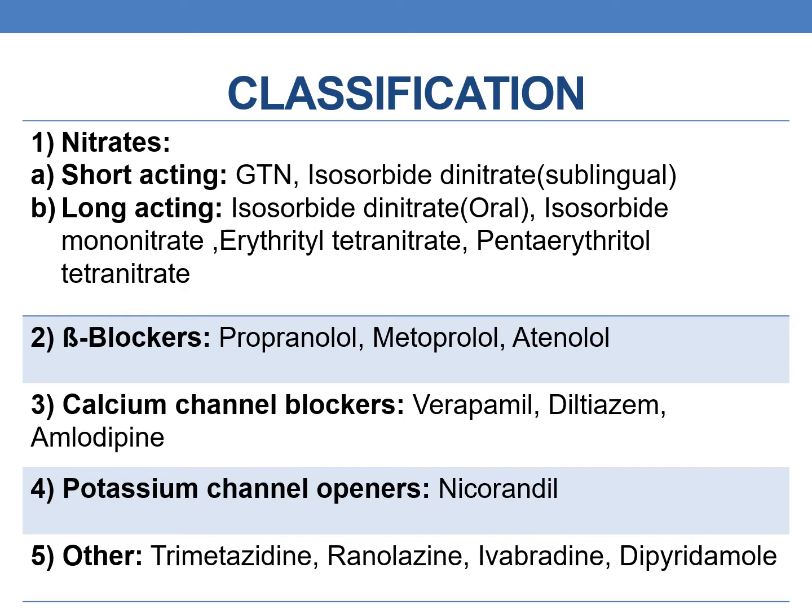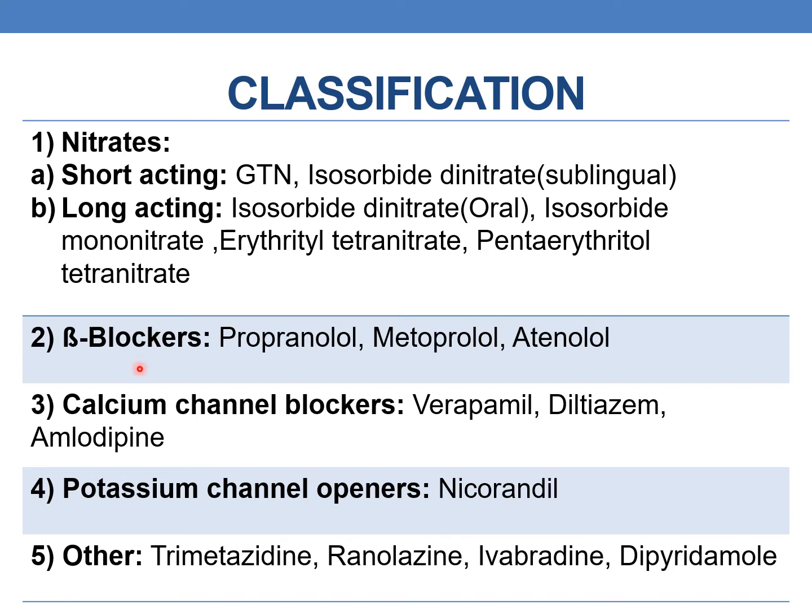So coming to the classification of anti-anginal drugs, they are categorized into 5 classes. The first one is nitrates. Nitrates are again subdivided into short-acting and long-acting. Examples of short-acting nitrates are glyceryl trinitrate and isosorbide dinitrate sublingual tablets. Examples of long-acting nitrates are isosorbide dinitrate oral, isosorbide mononitrate, erythrityl tetranitrate and pentaerythritol tetranitrate.